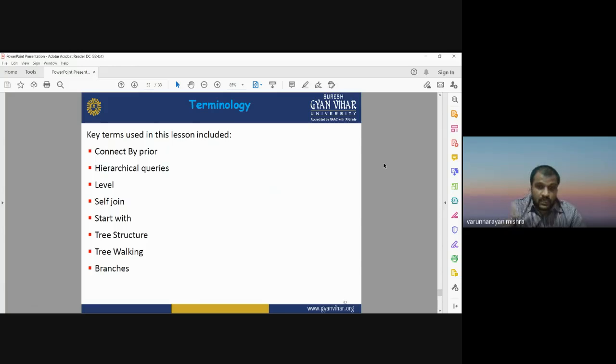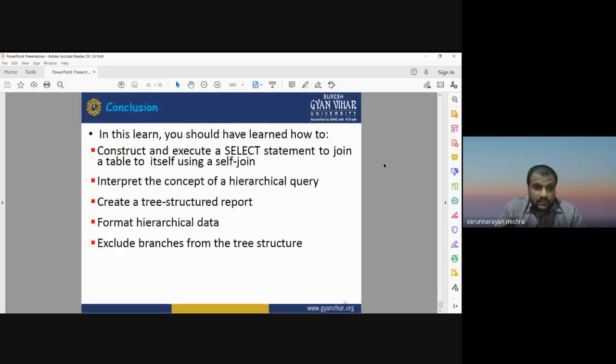So as a concluding remark, in this lecture we have discussed different kinds of self-joining operations. We studied how to construct and execute the select statement to join a table.